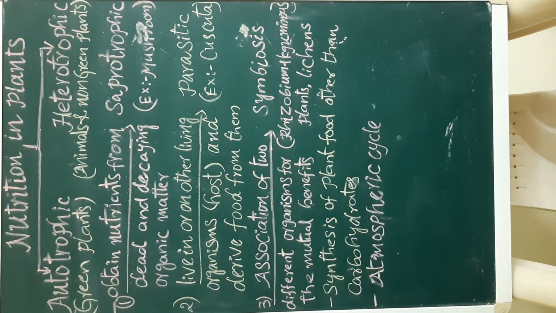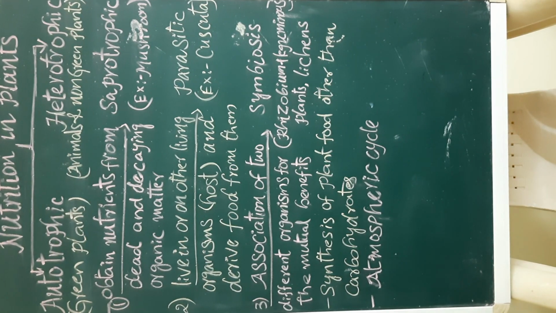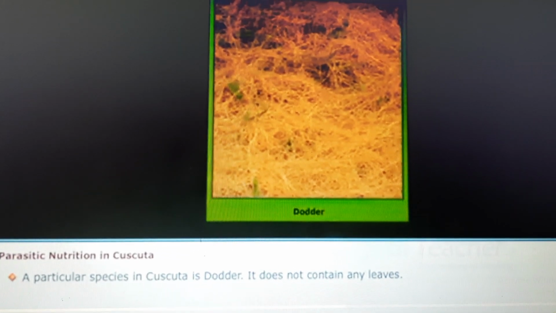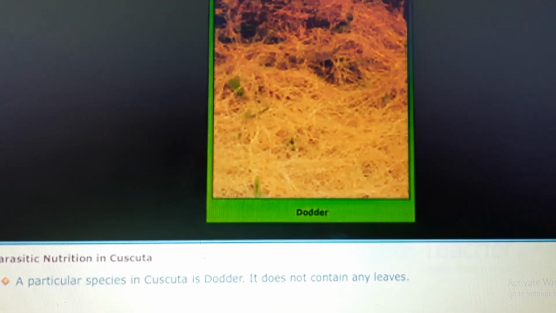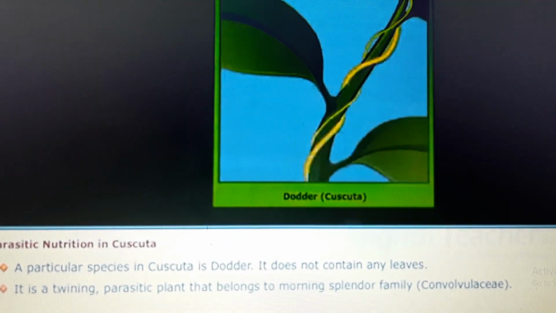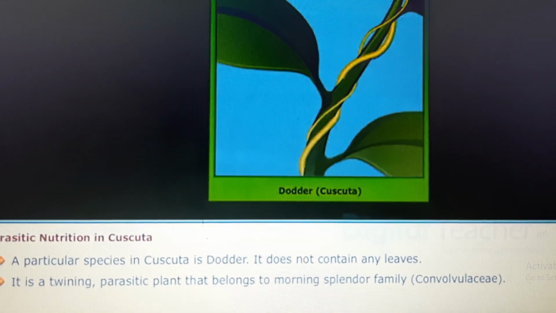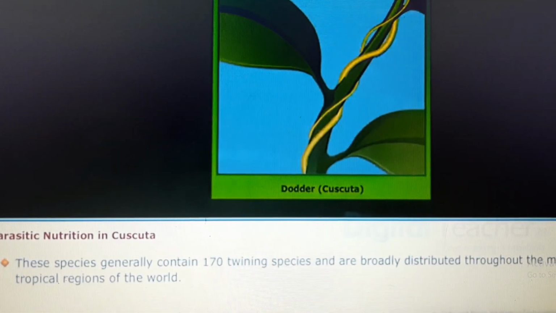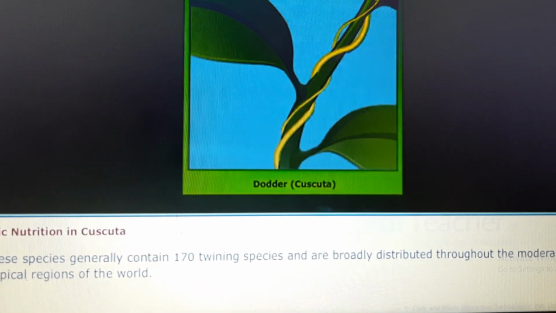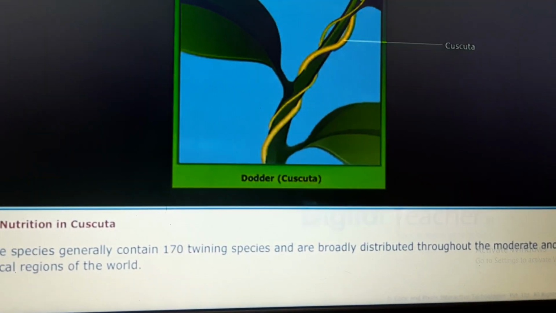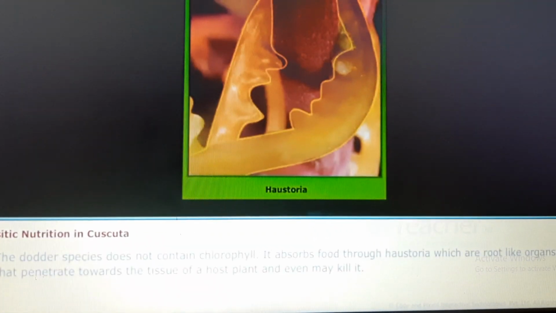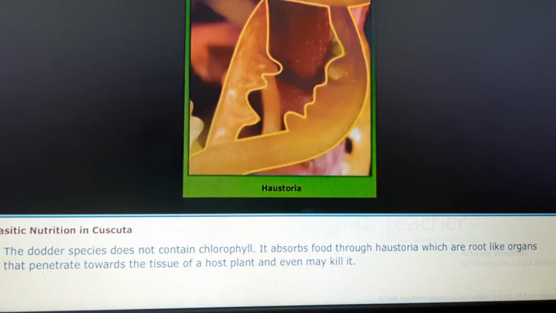Now we will see parasitic nutrition with an example. The species in Cuscuta is dodder. It does not contain any leaves. It is a twining, parasitic plant that belongs to the morning glory family. It has about 170 twining species and is broadly distributed throughout the temperate and tropical regions of the world. The dodder does not contain chlorophyll.